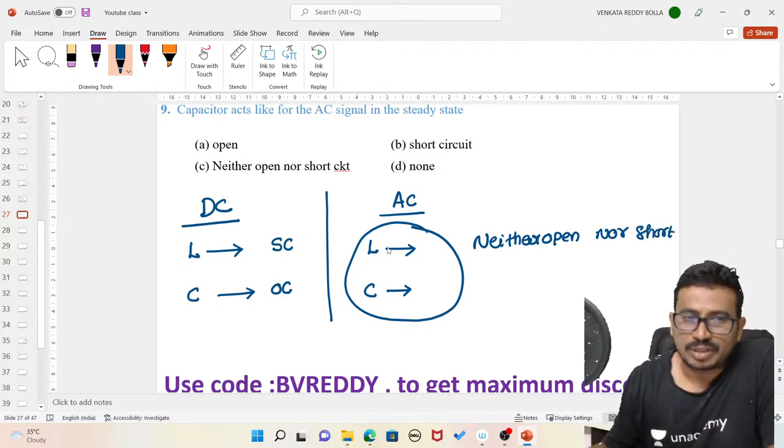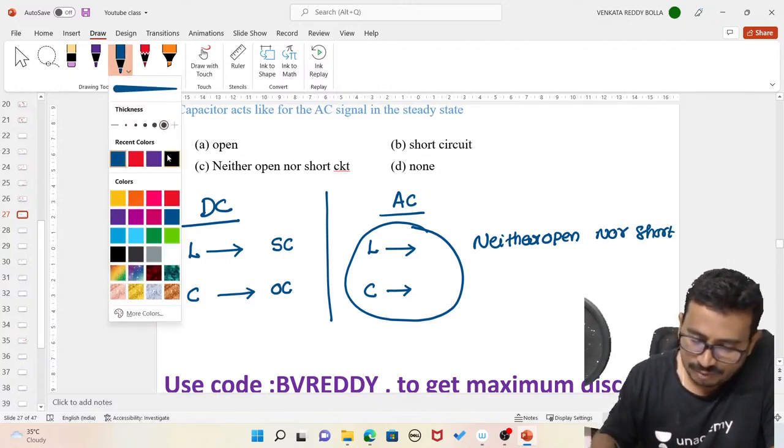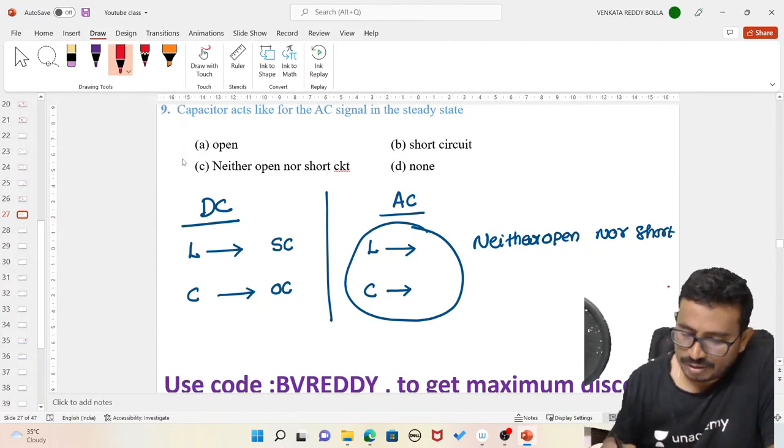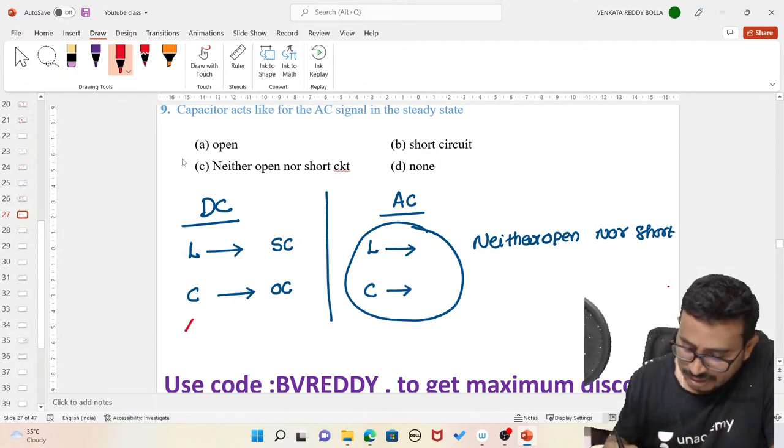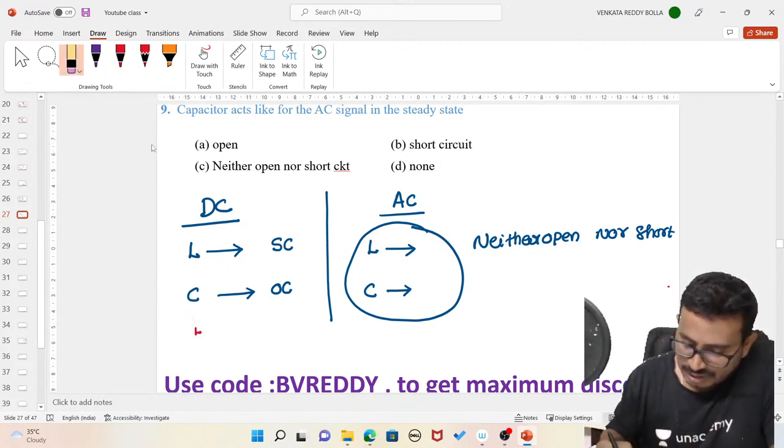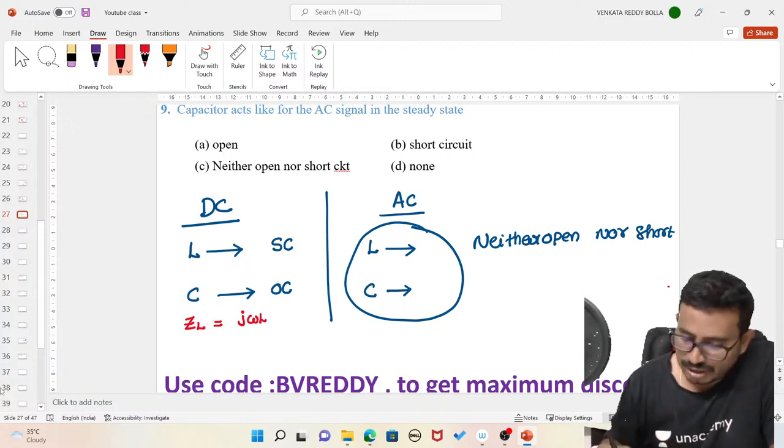Neither open nor short. Why is this inductor behaving like an open circuit for DC, you tell me? So that means what now? What is the reactance of the inductor? As we have discussed in AC circuits, the inductive impedance is given as j omega L. For DC, frequency is 0, so this will be 0 ohms.